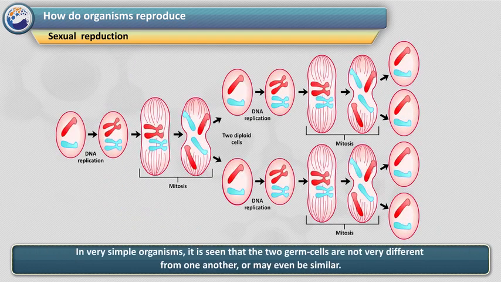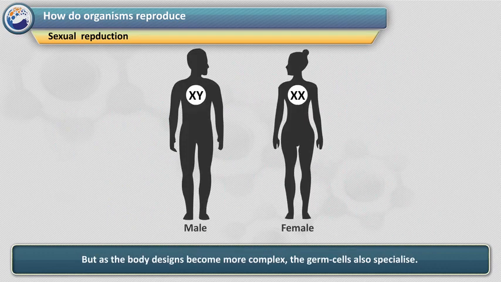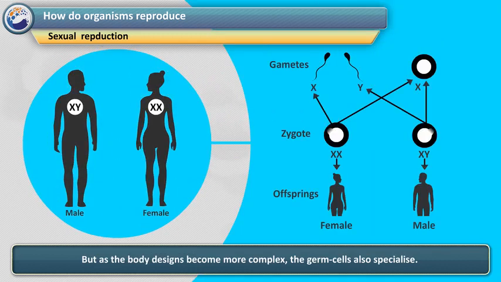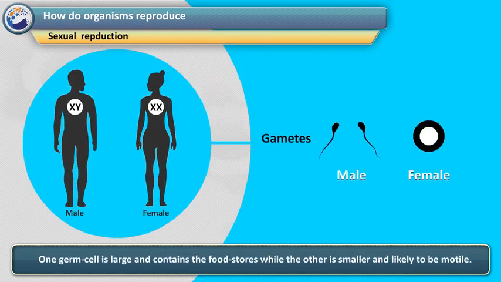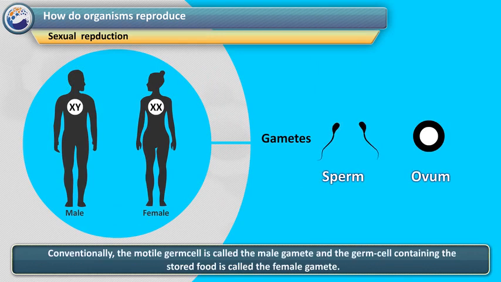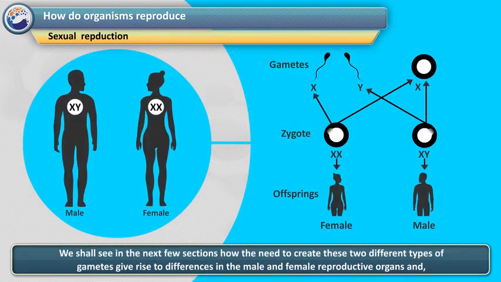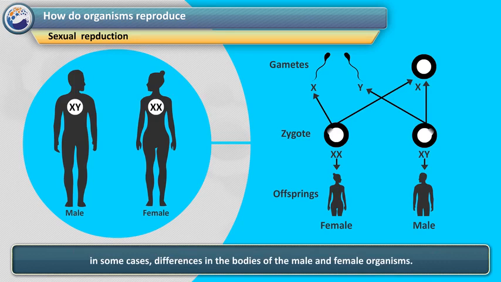In very simple organisms, it is seen that the 2 germ cells are not very different from one another, or may even be similar. But as the body designs become more complex, the germ cells also specialize. One germ cell is large and contains the food stores while the other is smaller and likely to be motile. Conventionally, the motile germ cell is called the male gamete and the germ cell containing the stored food is called the female gamete. We shall see in the next few sections how the need to create these 2 different types of gametes give rise to differences in the male and female reproductive organs and, in some cases, differences in the bodies of the male and female organisms.